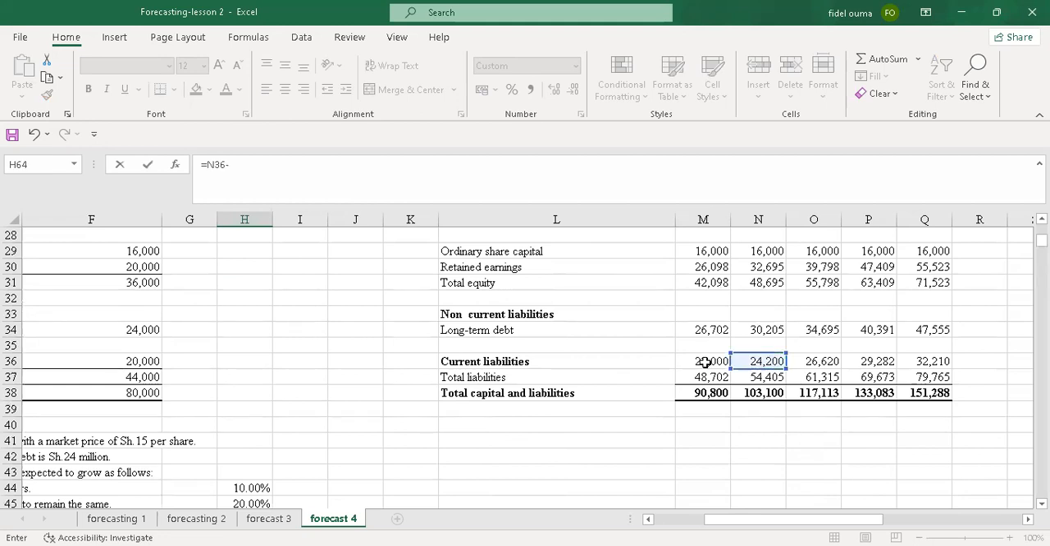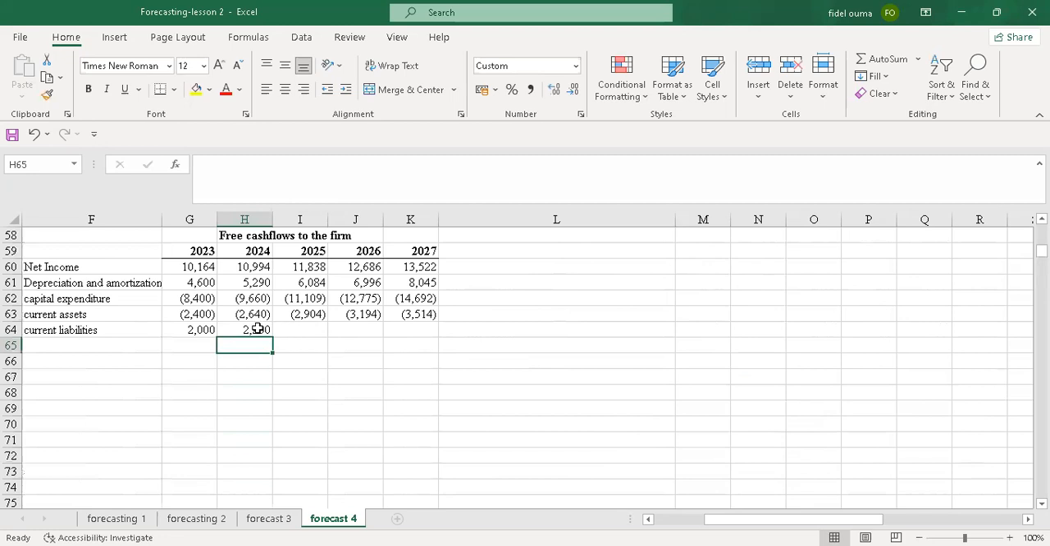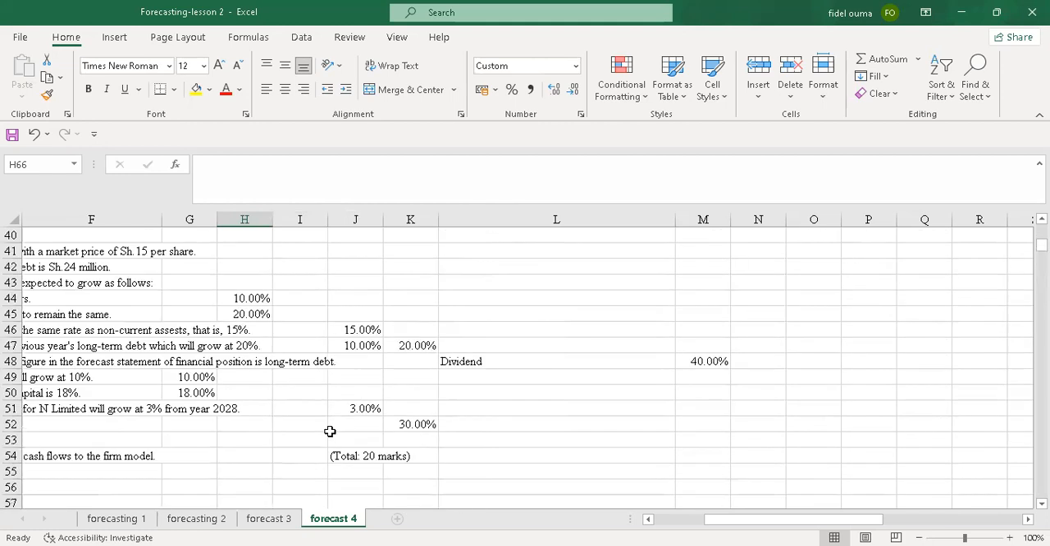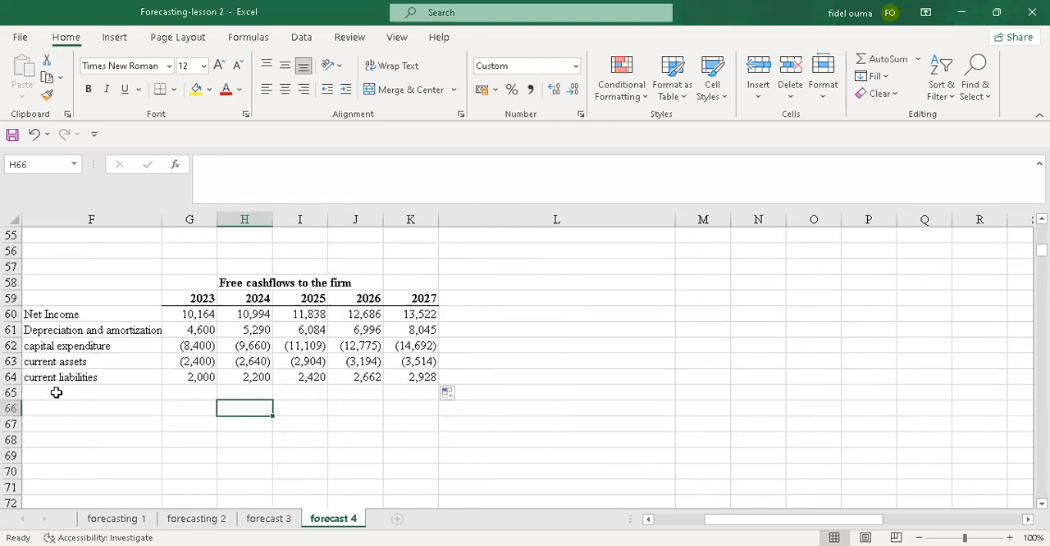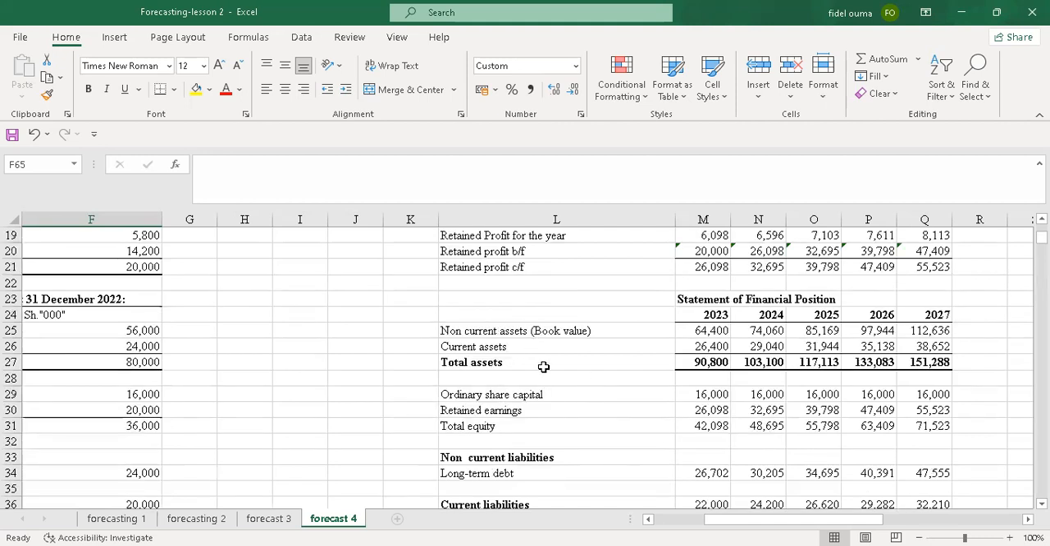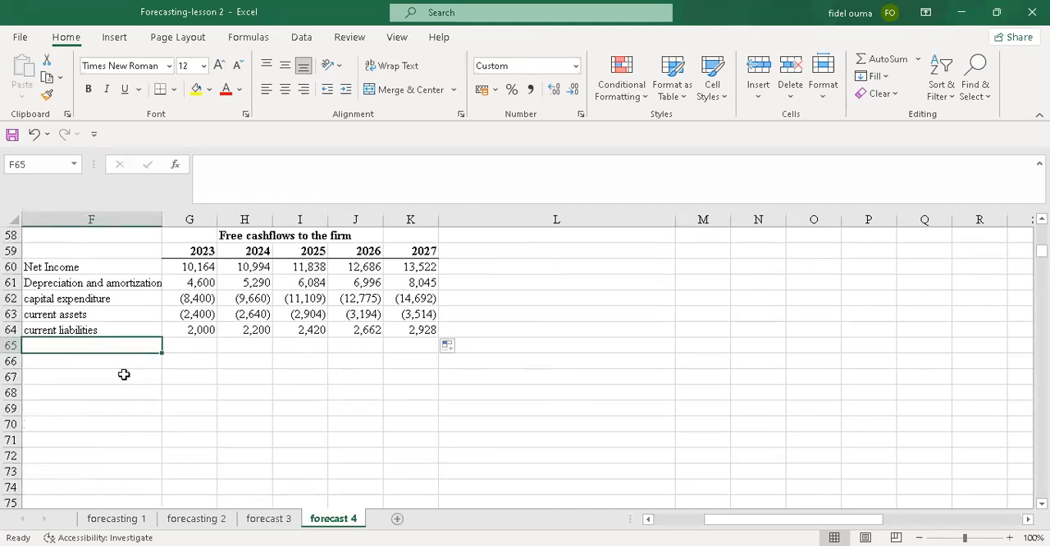2024. I'll subtract this. Up to that point, I can just drag and the values will change automatically. You can see the values have changed automatically, so it copies the formula. After that, changes in working capital, then other assets. Were there any other assets? There was no other asset here. We only have non-current and current assets. So with that, we'll now have to calculate the free cash flows.